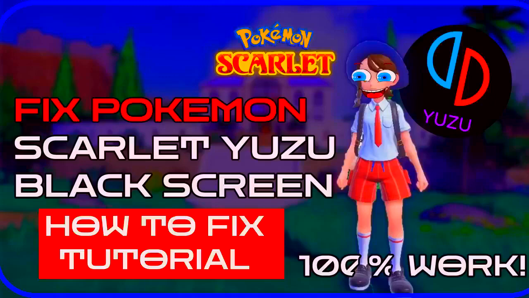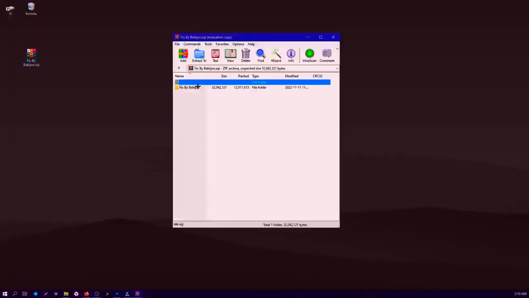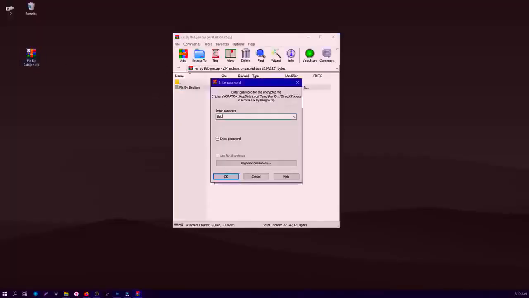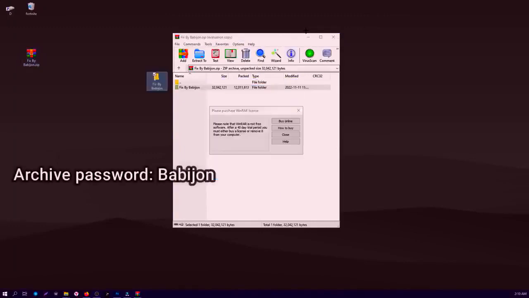Hi everyone, today I will show you how to fix the Yuzu Pokemon Scarlet black screen problem. To begin, download the archive at the link in the description and unzip it to the desktop. Password from the archive: Babajan.